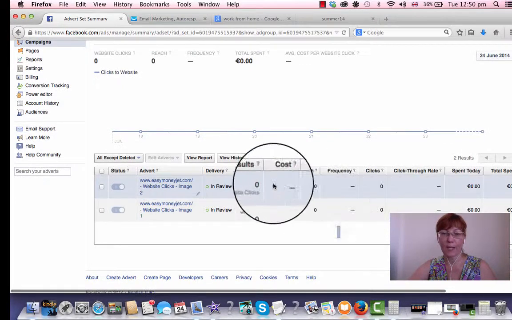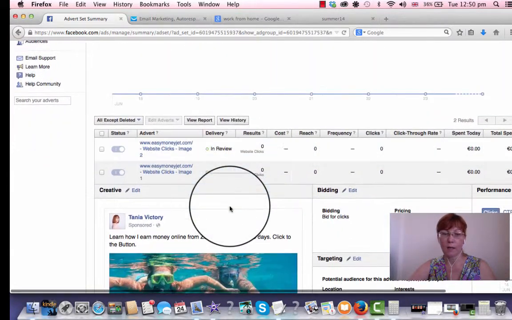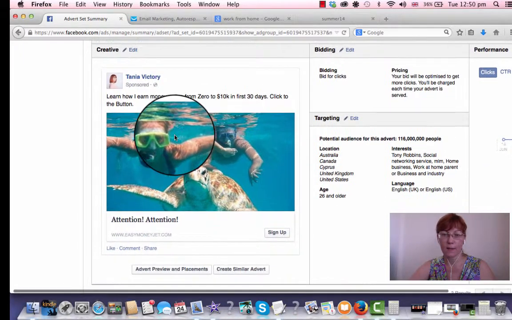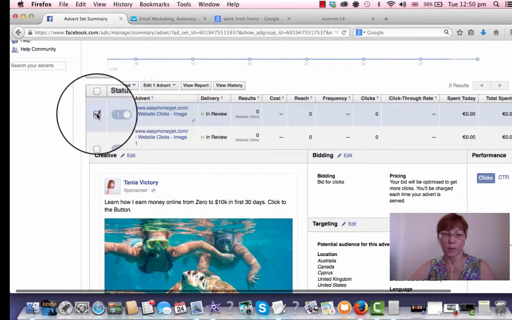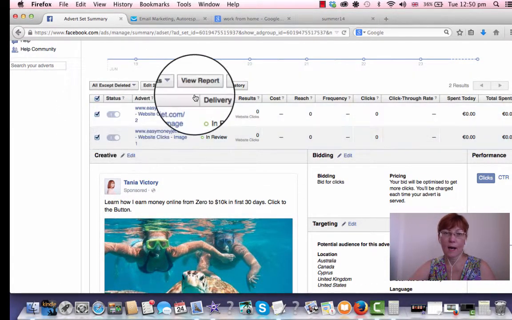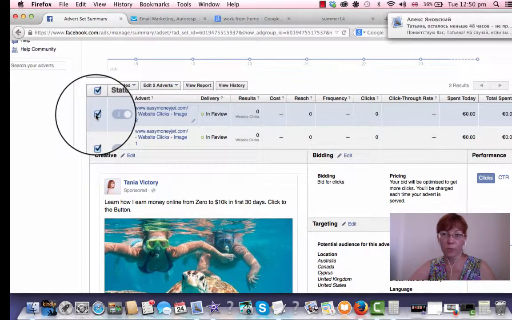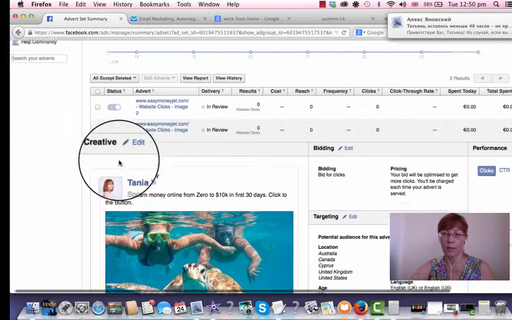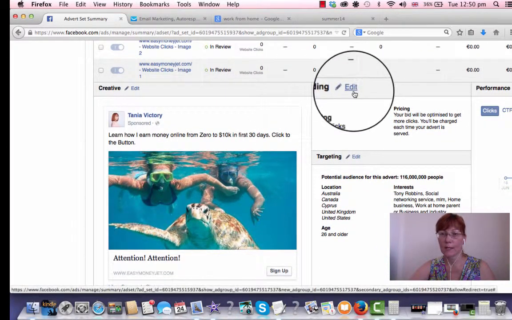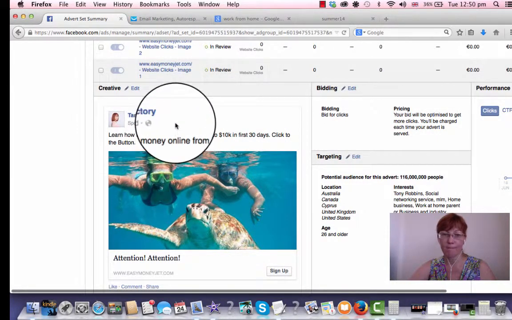And you can see in review what I said to you. For example, if I realize I made a mistake, I don't want this here, I can put here and here. I can delete it. I can stop for a while, and I can put it on again. There are a lot of options. You just need to know. See here, you can edit, you can change.